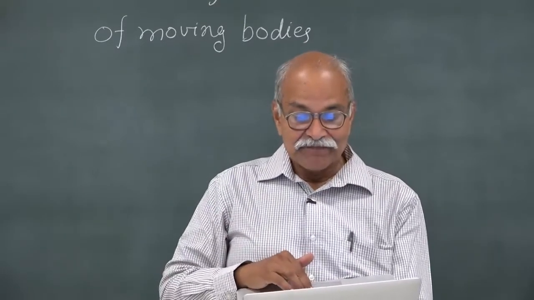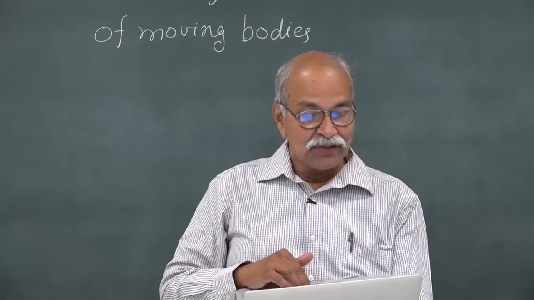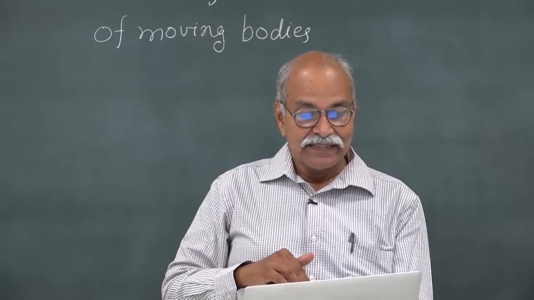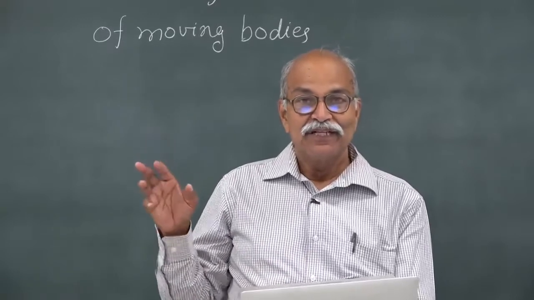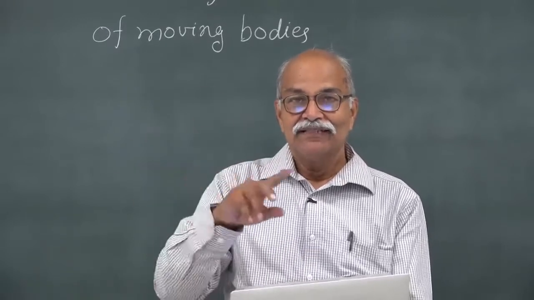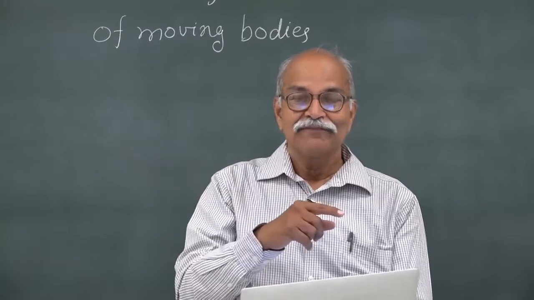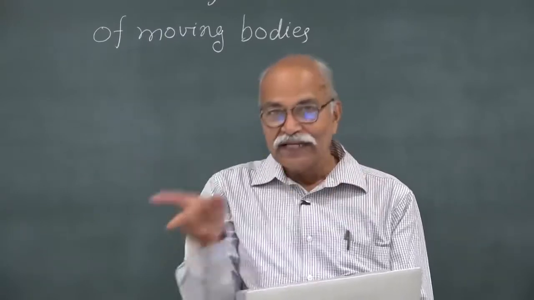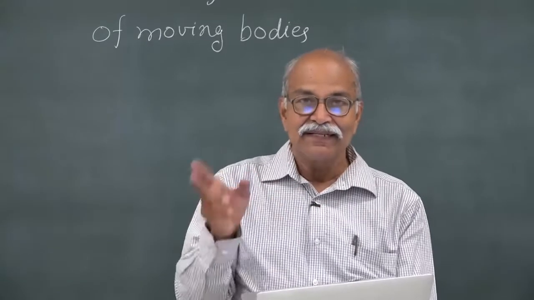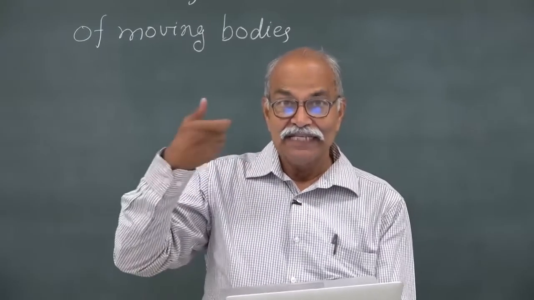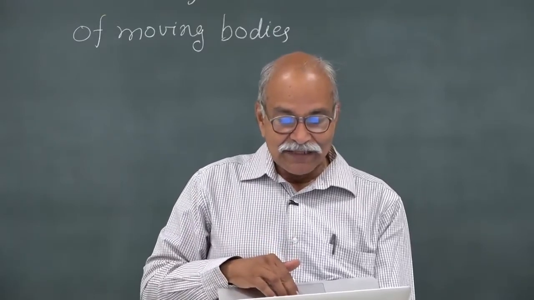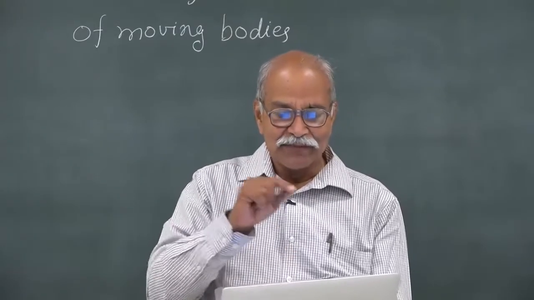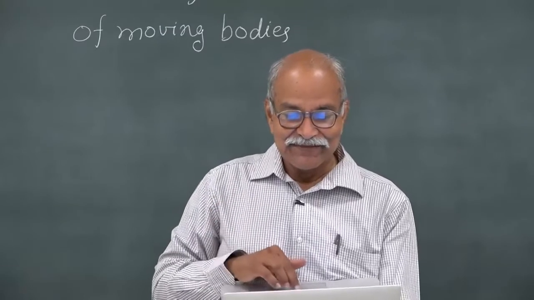Take for example, the reciprocal electrodynamic action of a magnet and a conductor. There is a famous Faraday's experiment, where you have a coil, you have a magnet, and then you move the magnet into the coil, or move the coil close to this magnet, and you see some kind of an EMF generated or electricity produced. I will perform that experiment and then proceed further.